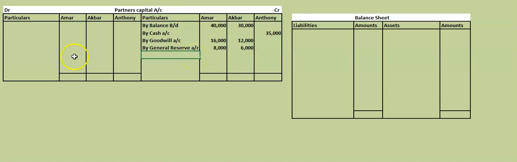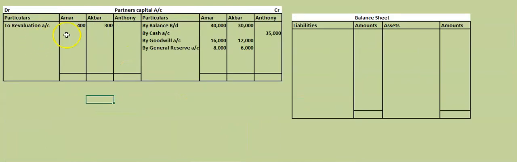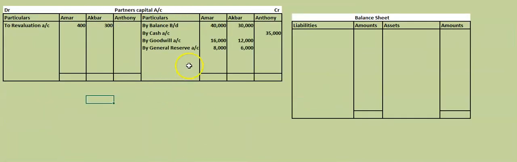Loss will go in the credit side to revaluation. You have to remember this rule. So we got in the revaluation credit side, we will take in the partner's capital account debit side 400, and here it is 300. When you get the answer in the debit side, that will go in the credit side of the partner's capital account. Up to this it is clear.